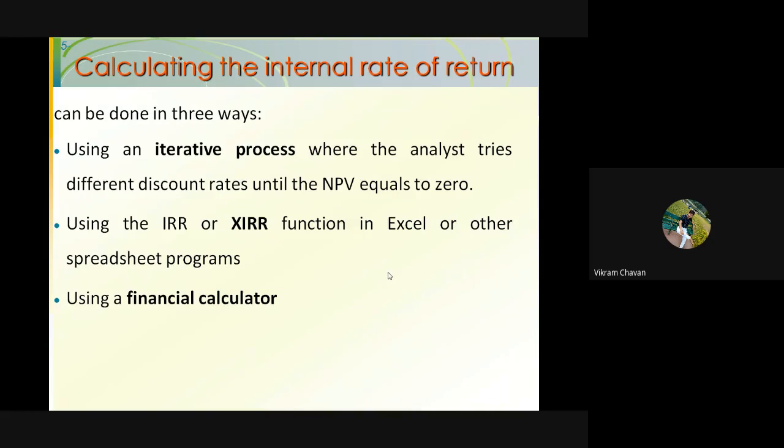Fine. Write down just three words. Calculating the internal rate of return: first one, iterative process; second one, XIRR function in Excel; and third one, financial calculator. So we'll try to understand these two processes, iterative process and XIRR. We are trying to understand these two processes of calculation in this lecture. Okay. Over, everyone?